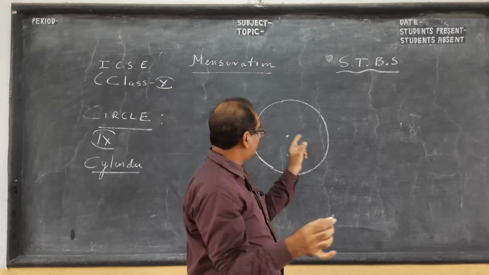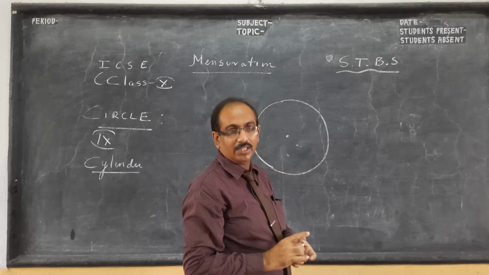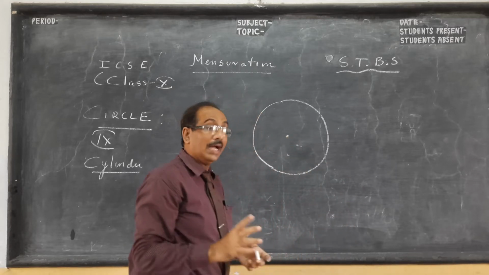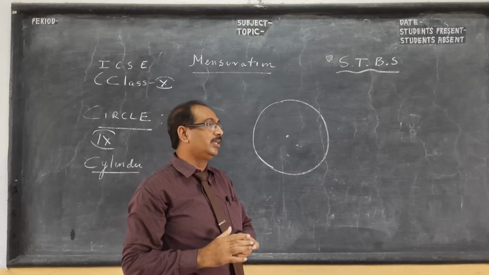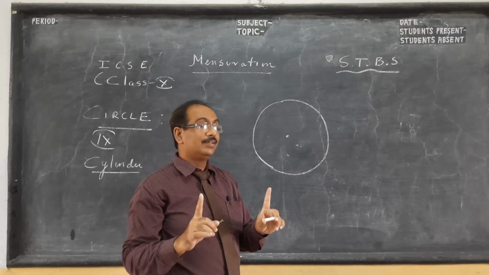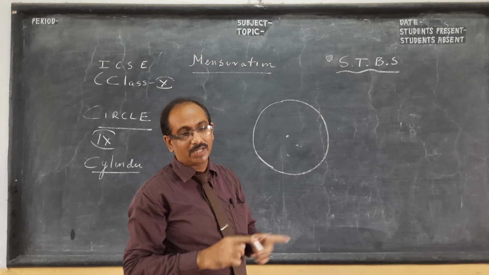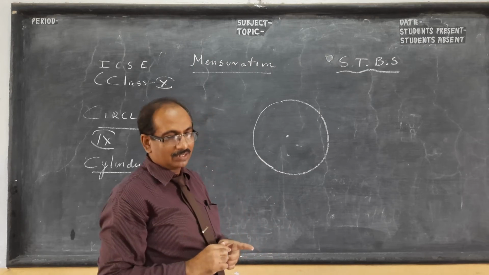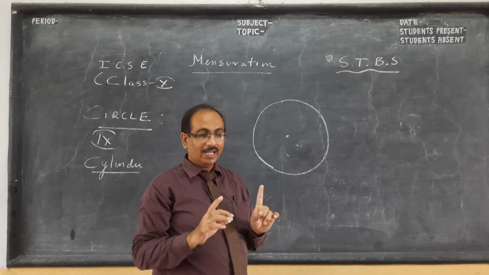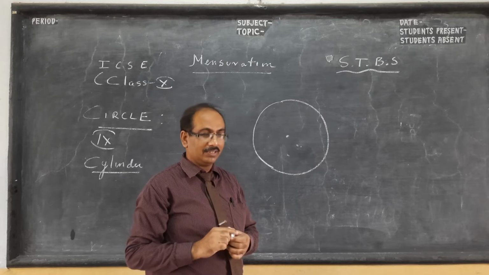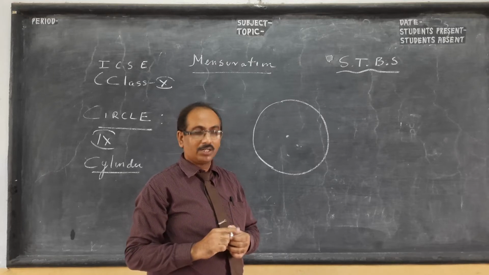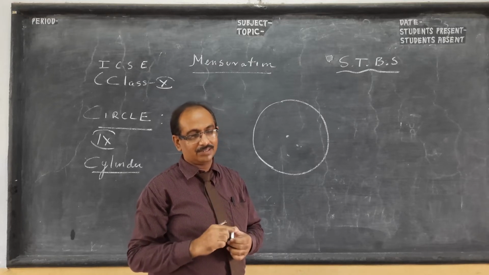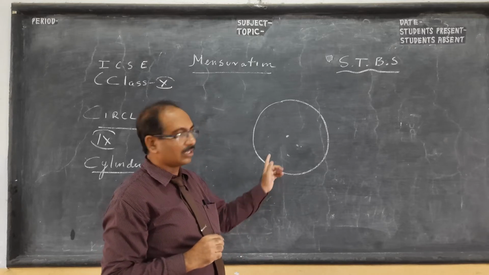The circle video is already there on YouTube, and I have to make more videos because some theorems which were deleted last year have been added back. I have not made videos on those deleted parts of the syllabus, but they have been added this year. So I have to make more on circle also.